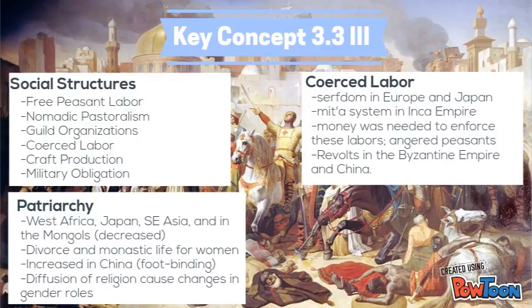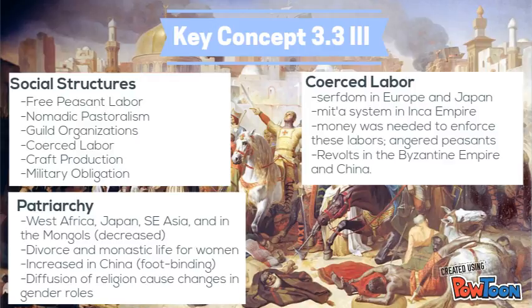Government labor, a tax that was paid to the ruling class of the king and instead could be paid with labor. Craft production, when people would mass produce certain goods without the help of any tools. And military obligation, a military organization that had people at a certain age enter the military in efforts to have a strong military. It was believed that if someone was young and drafted into the military, the army would be indestructible.